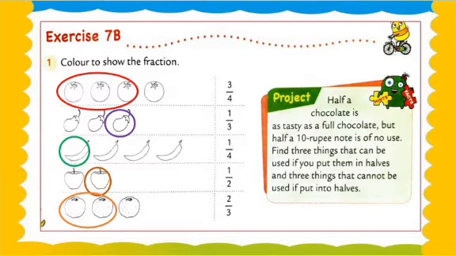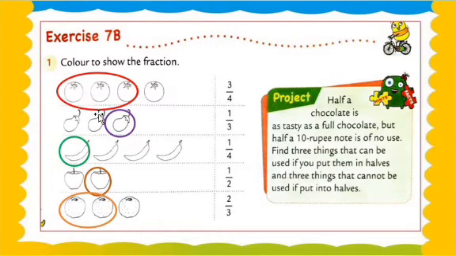Exercise number 7b, color to show the fraction. Question number 1, 3/4. We have to fill in color directly. There is no need to draw anything. We are doing this question in the textbook, so here I am showing only the part.